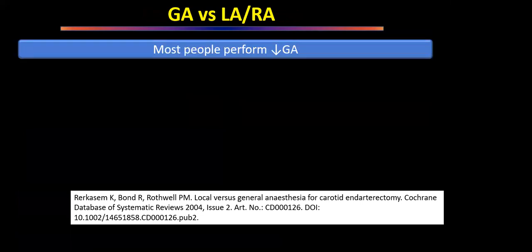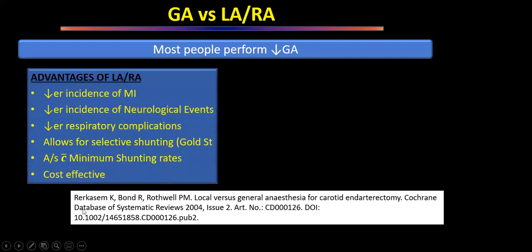Whether to do it under general anesthesia or local with regional anesthesia: most people nowadays perform this under general anesthesia. At least my boss and I perform it under general anesthesia, because the patient is more comfortable with this. Earlier, this was the Cochrane review in 2004. The same group gave another report in 2013, where all this was thrown out of the window.